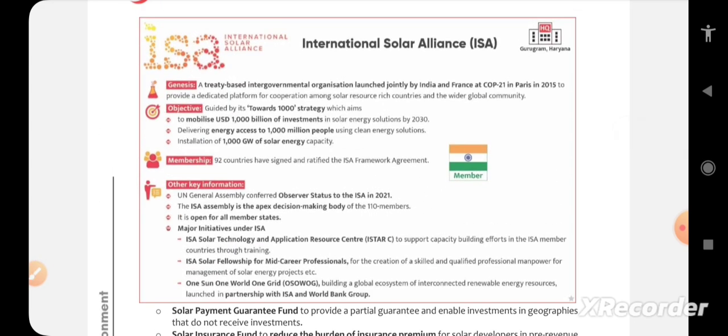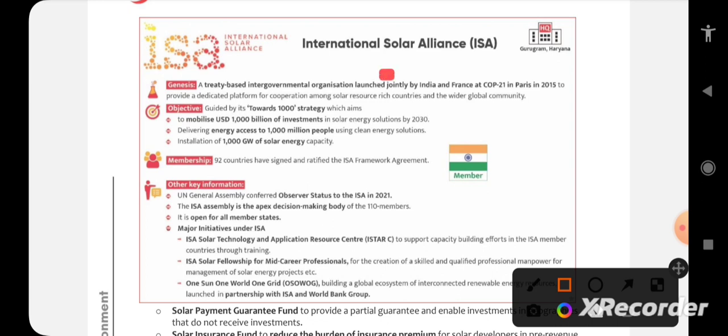It is a static topic, about international conventions and international treaties. The International Solar Alliance has its headquarters in Haryana, India. It is a treaty-based intergovernmental organization launched jointly by India and France. This is very important: it was launched by India and France.